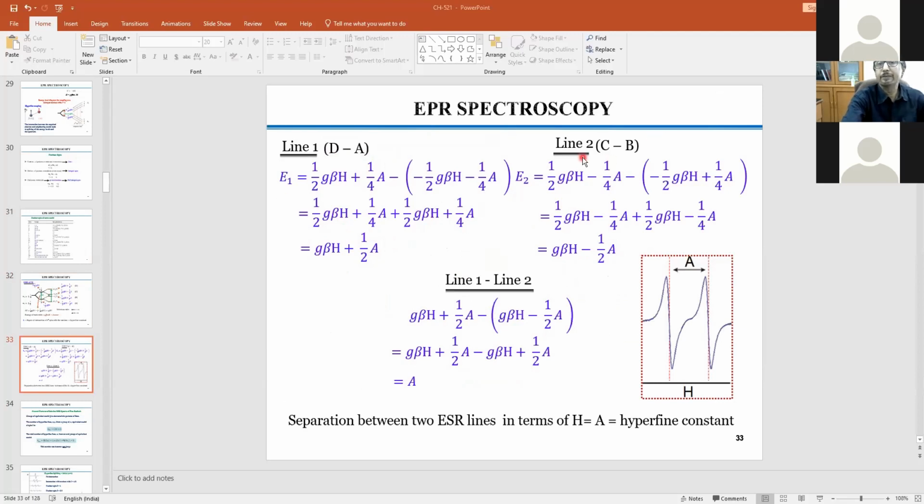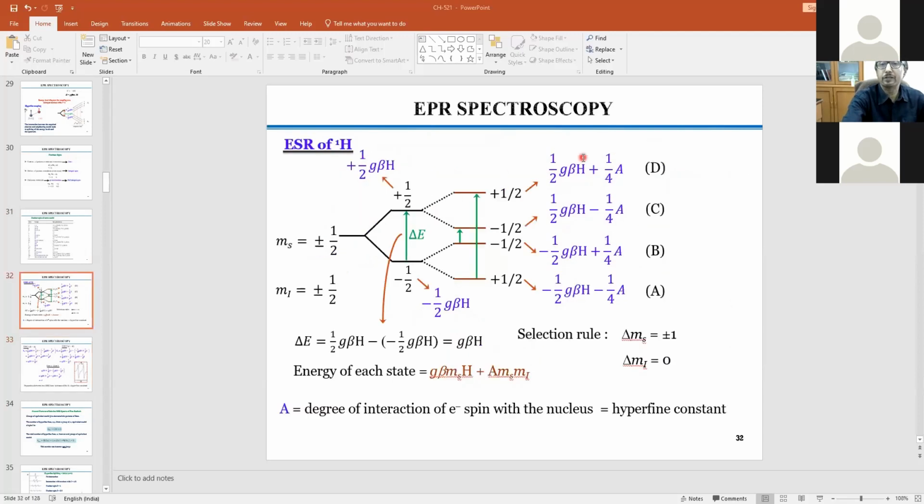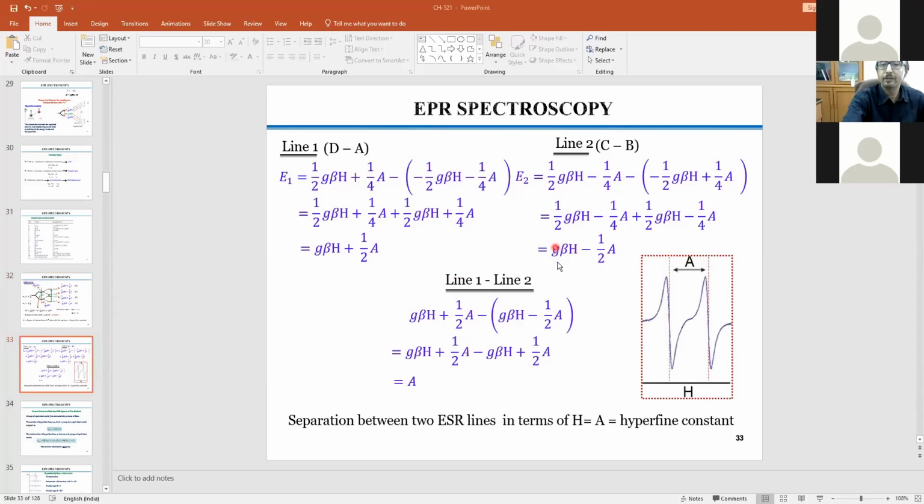And similarly, if I consider line 2, that means C to B, from here to here, that means this minus this. So it will be plus, it will be minus then. And this is the energy for line 2, E2.